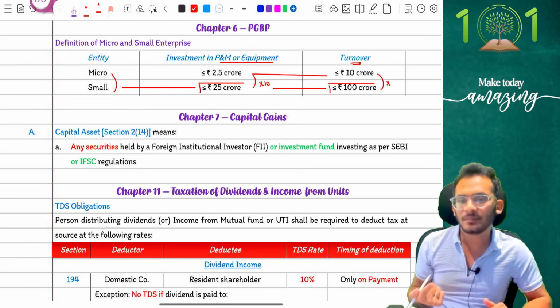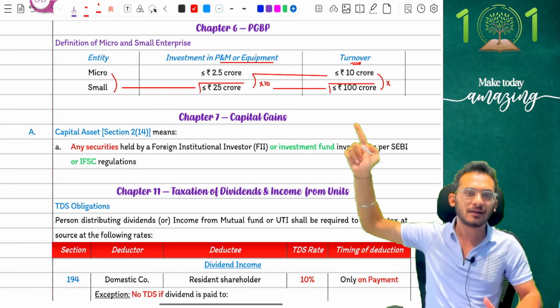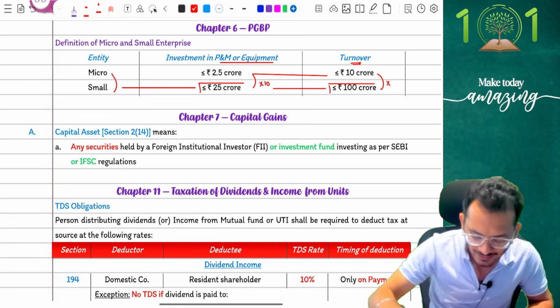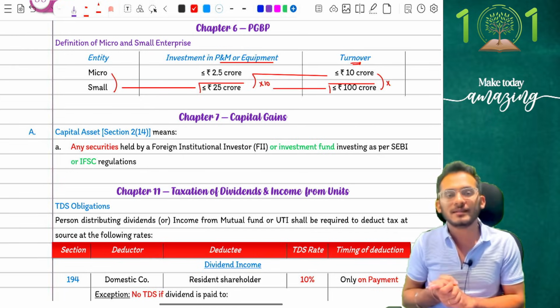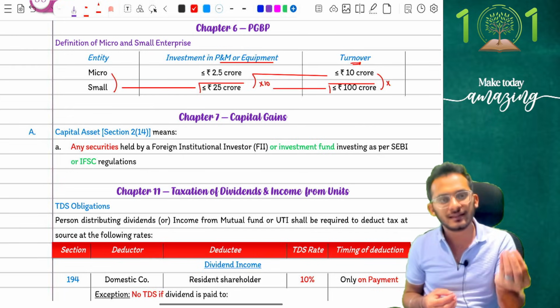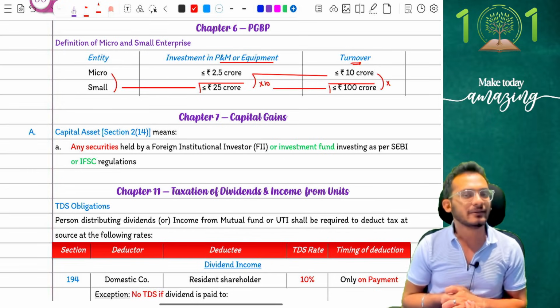Yes, so very simple thought for you to keep in mind is that if the question comes and says that you are going to be given investment and turnover, check for the investment to be less than 25 crores and turnover to be less than 100 crores. If that is the case, then you come and say they are one of the two enterprises, either they are micro or small, and therefore their payment should have been made on time. Otherwise, they will be disallowed.